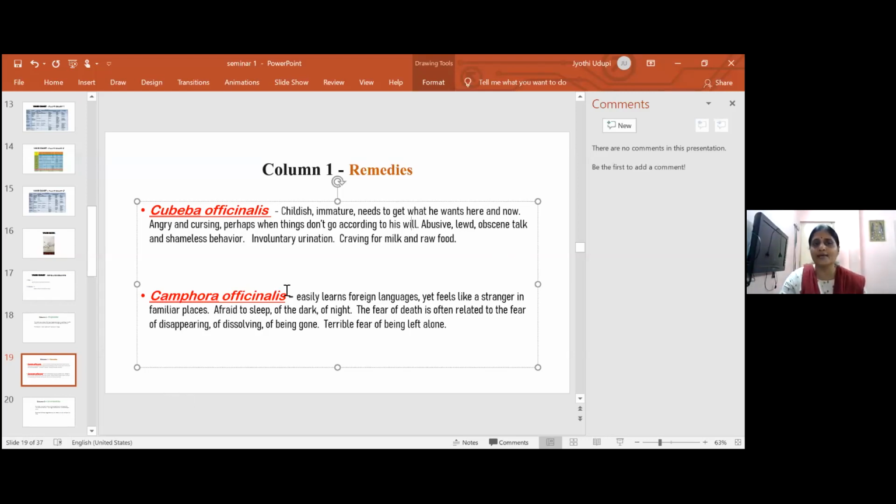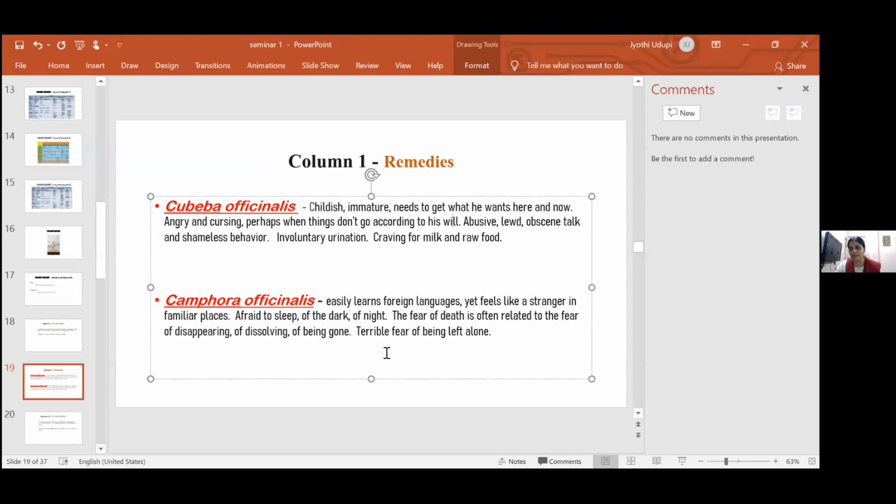So the second drug we saw in column 1 was Camphora officinalis. A very interesting symptom here is that these patients will learn foreign languages very fast. I had a patient recently. He came and told me, doctor, we are Tamilians, but my son speaks Kannada so well because a lot of people in our flat are Kannadigas.